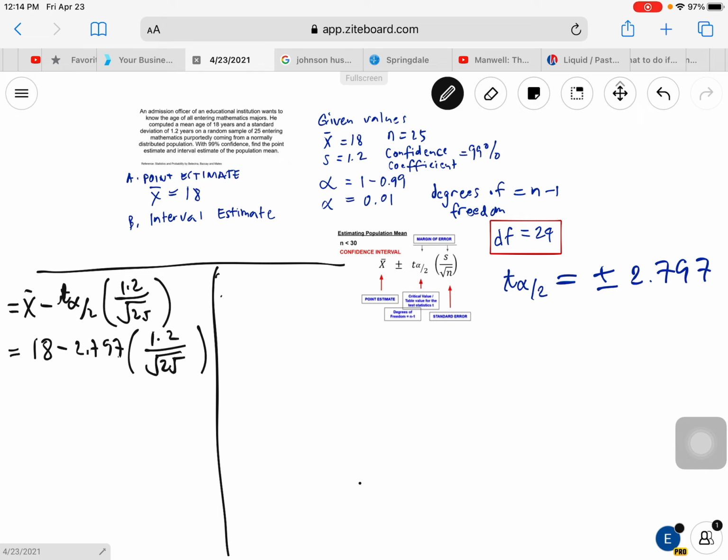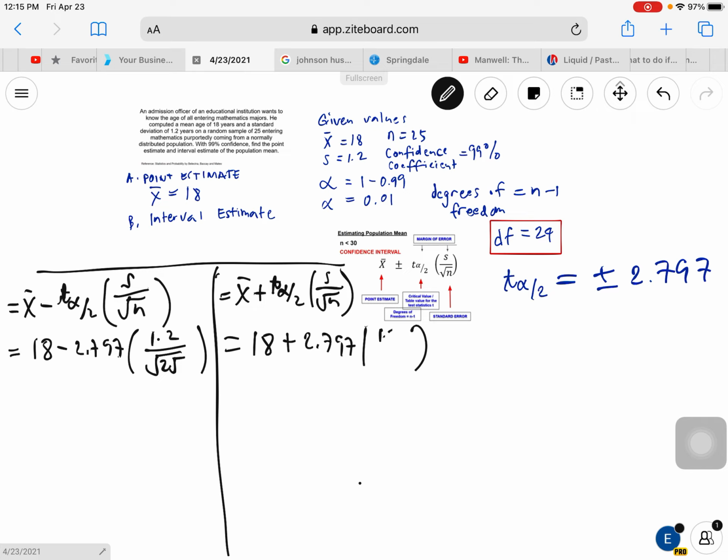Then on the other side, we have the sample mean plus t alpha over 2 times S all over square root of n, so 18 plus 2.797 times 1.2 all over square root of 25.